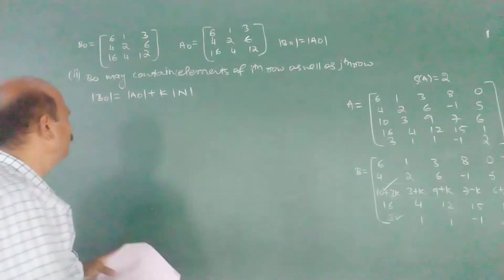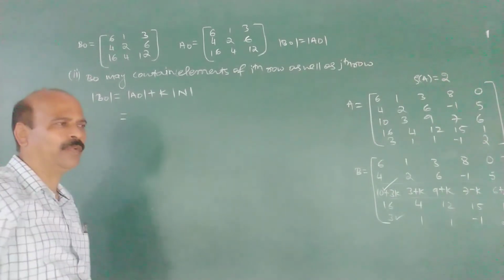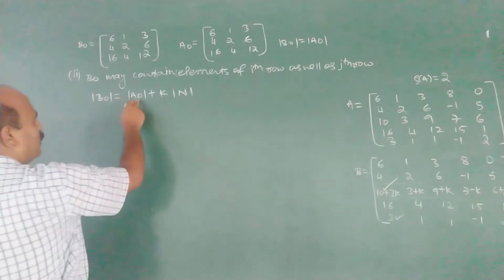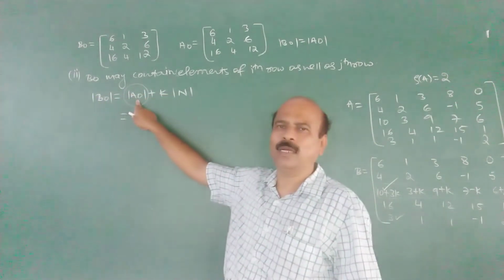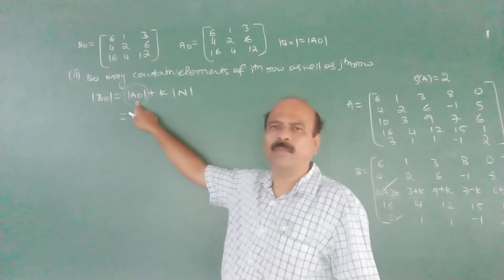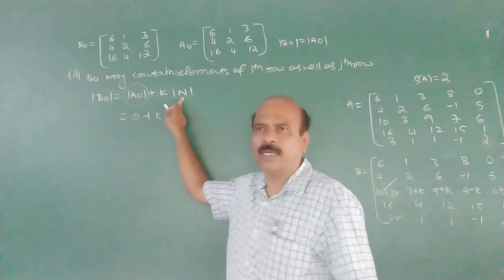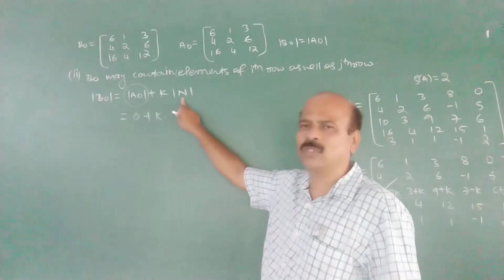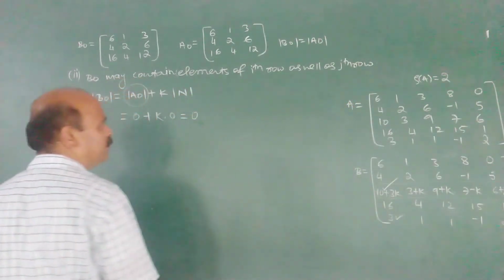Therefore it is 0. And what is the rank of A? Rank of A is R. What is determinant A naught? R plus 1 row minor. So it is 0 plus K times, what is this? It is a third order minor where two rows are identical. Therefore it is 0. B naught is 0.